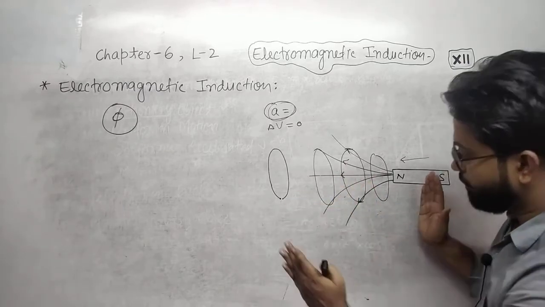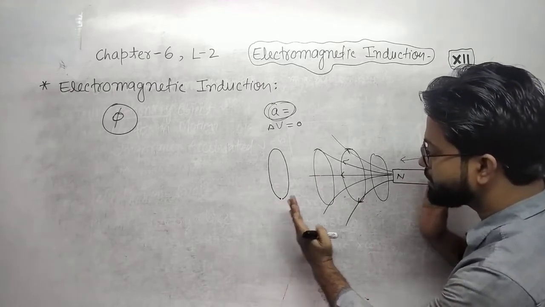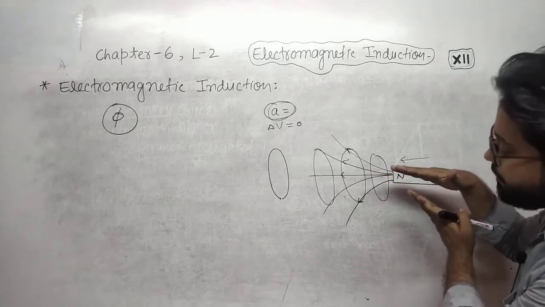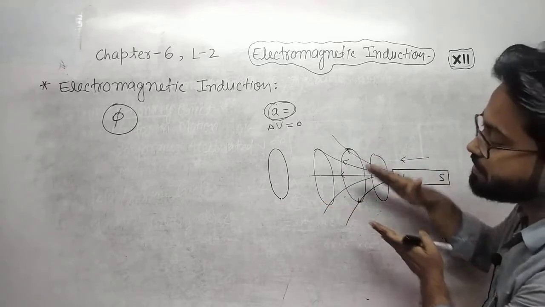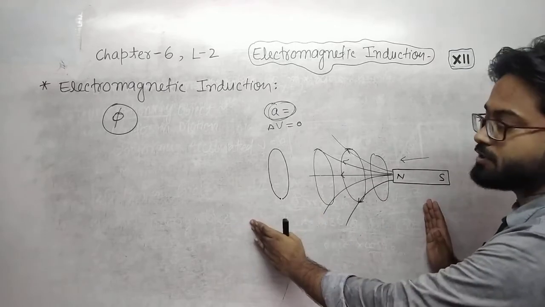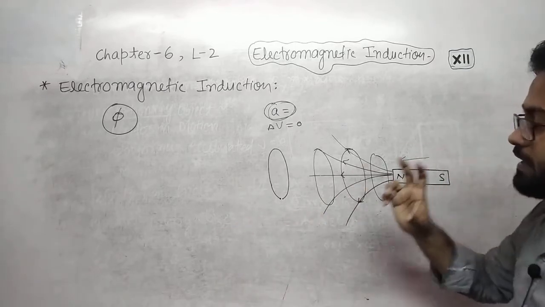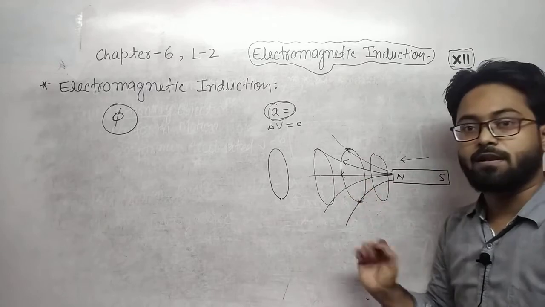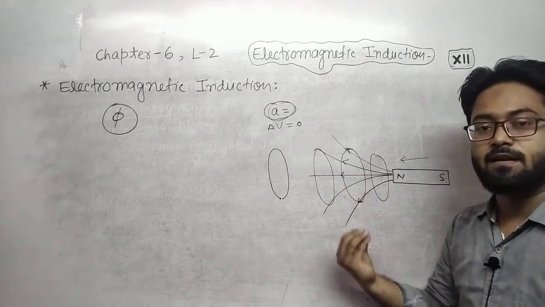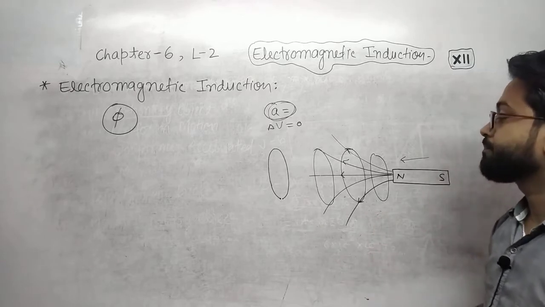When the coil and bar magnet are coming closer, the magnetic field lines passing through that particular coil are increasing. When they are going away from each other, then the number of magnetic field lines passing through that particular coil area will be lesser and lesser, okay.